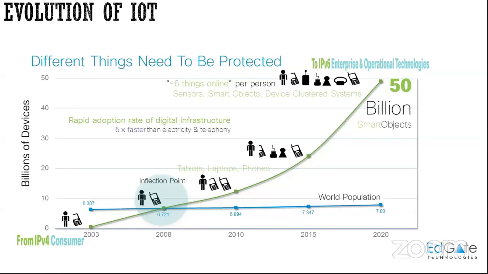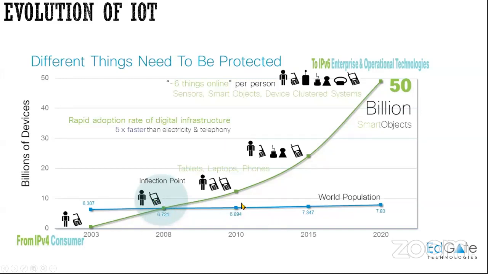I hope you remember, you had only those small Nokia handsets. When you come to 2008, the world population and the number of devices are equal. You can see it is in billions of devices, right? It is 6.721 billion devices, and the world population was also the same.